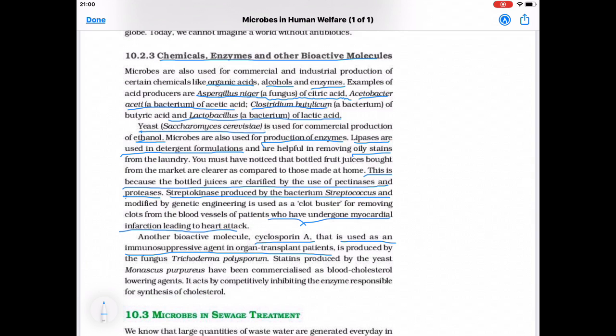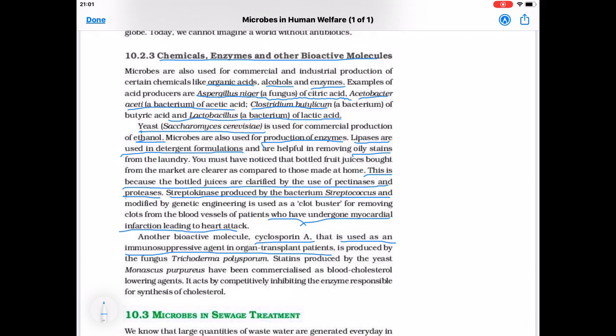In the organ transplant patients, they daily take these immunosuppressant medicines to reduce their immunity, because otherwise their own immunity will damage the transplant. Our body will consider that this transplant organ or tissue is an outer germ, so it can destroy that transplant.